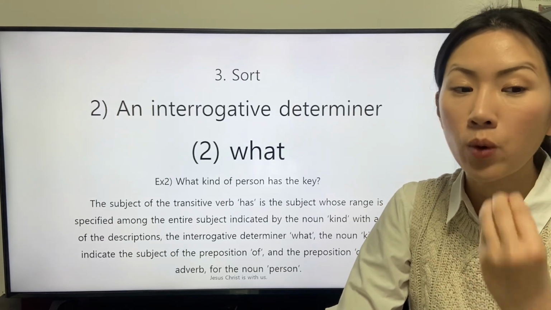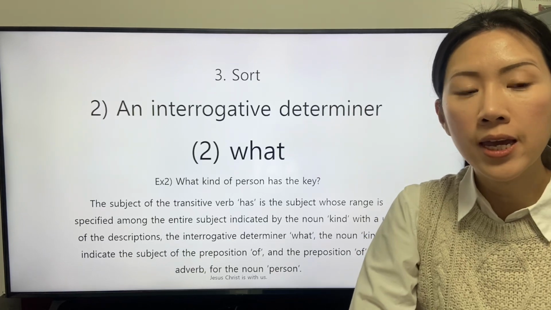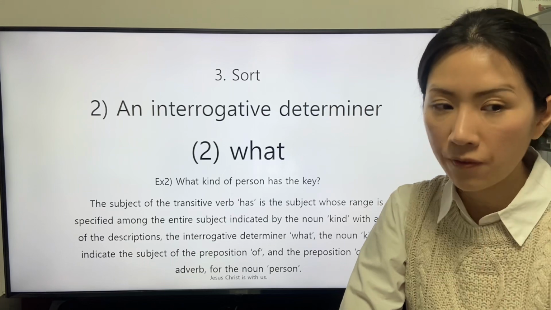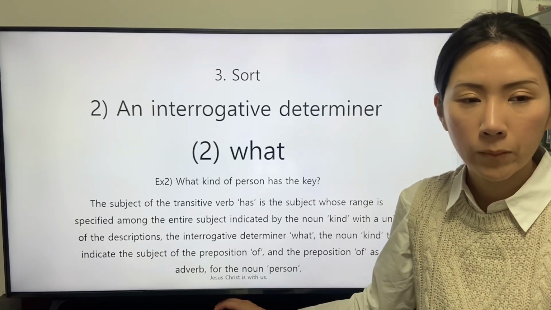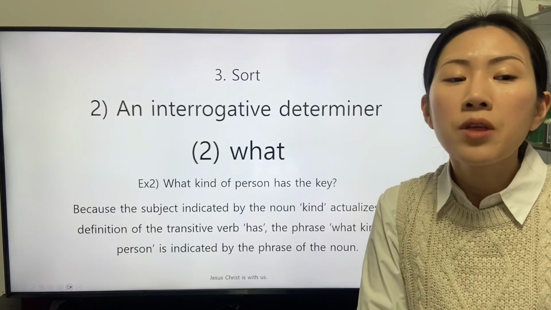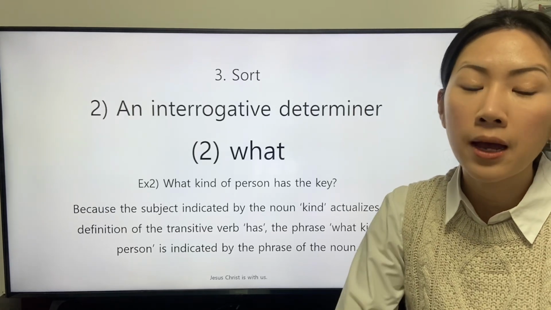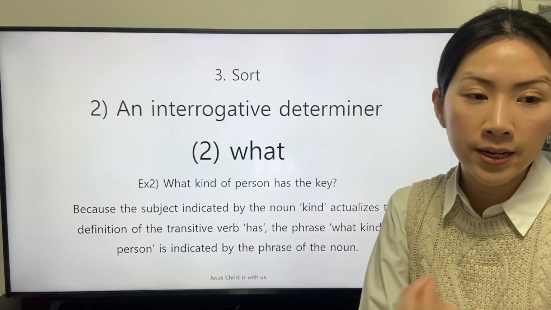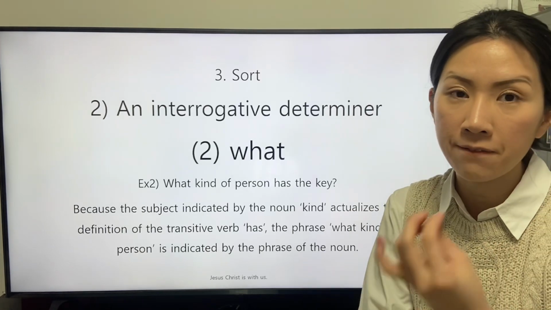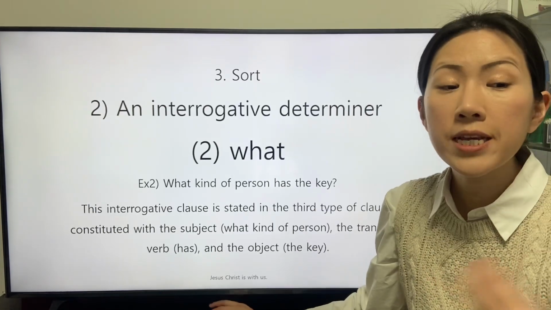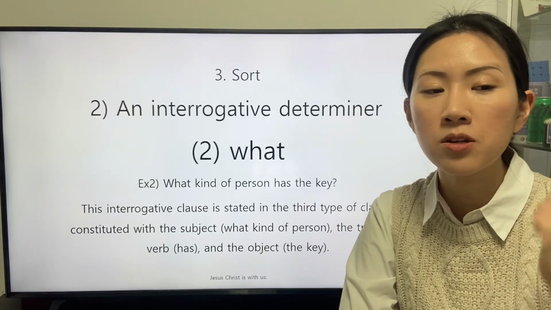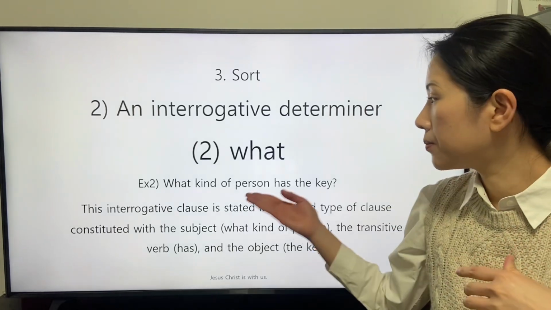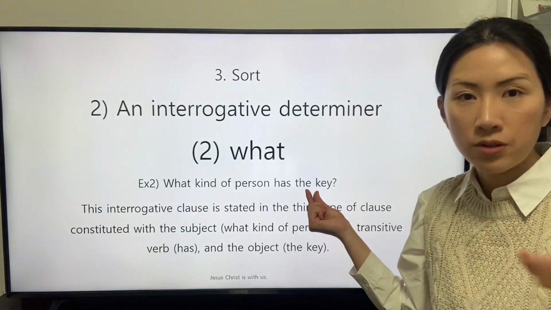The interrogative determiner what, the noun kind, to indicate the subject of the preposition of, and the preposition of as an adverb for the noun person. Because the subject indicated by the noun kind actualizes the definition of the transitive verb has, the phrase what kind of person is indicated by the phrase of the noun. This interrogative clause is stated in the third type of clause constituted with the subject what kind of person, the transitive verb has, and the object the key.